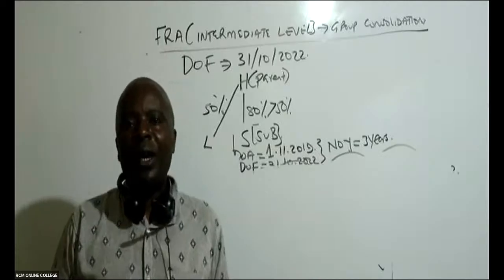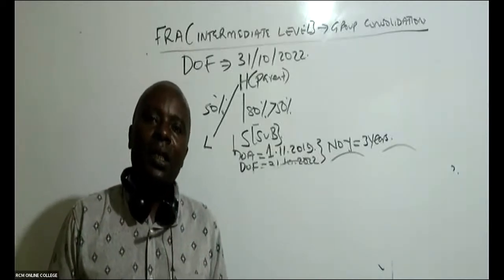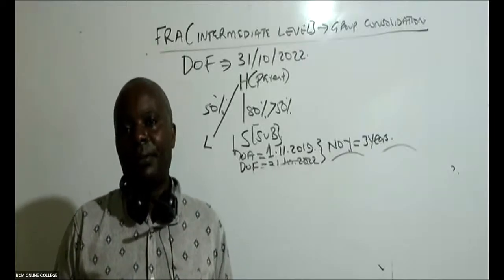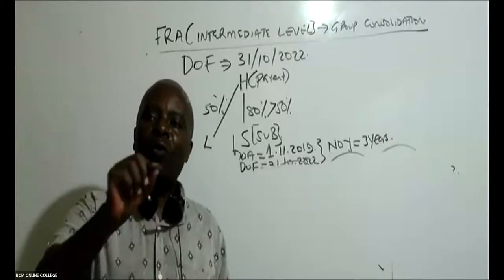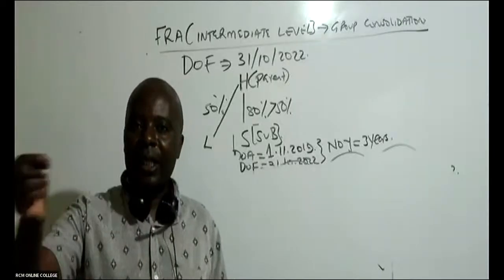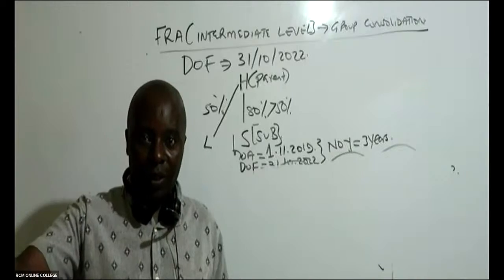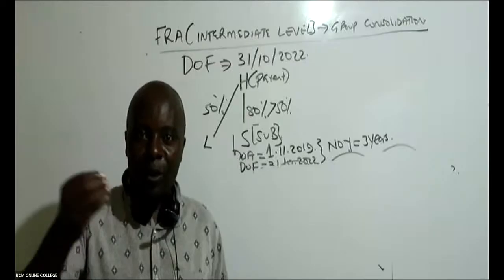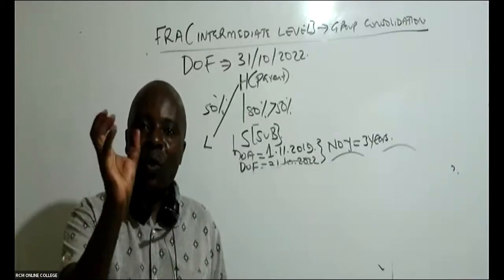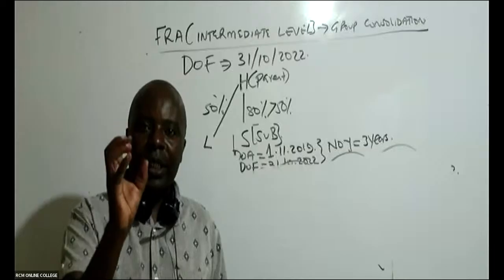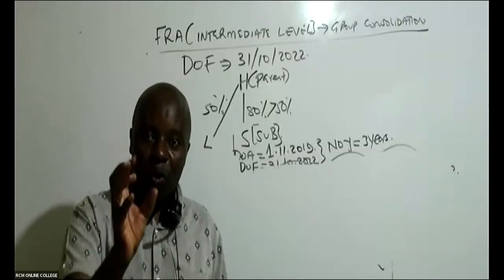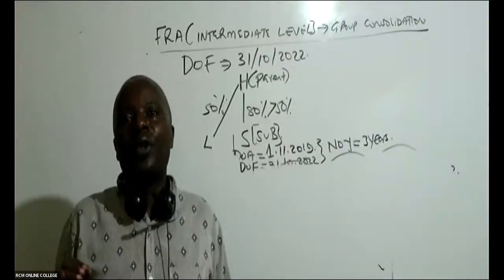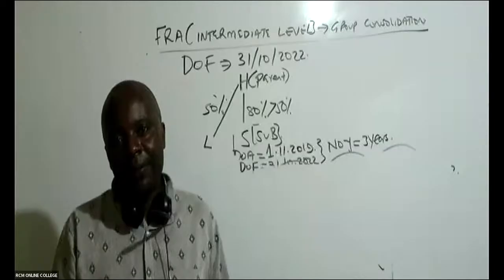Because I taught them very well that 50% is a joint venture, and joint ventures we don't consolidate. For joint ventures, we shall always have one line, for example, investment in L, where we take the cost of the original investment, add any equity increases, any share of post-acquisition profits, etc. And then we take just one number to our group consolidated income statement, or to our group consolidated statement of financial position, like an investment in joint venture. So you don't consolidate line by line.